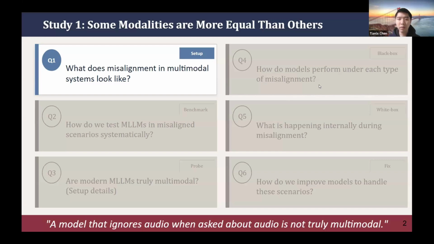And we will analyze from different angles. We will first show what the misalignment cases across different modalities look like in our setting. And we will introduce our benchmark, which tests models around these cases. And then we do some probing, black box and white box analysis to fully understand the failure modes of these models, and why they happen foundationally in those large models. And finally, we will propose a simple solution, a very quick fix for those cases. But that also shows some fundamental change in the models.